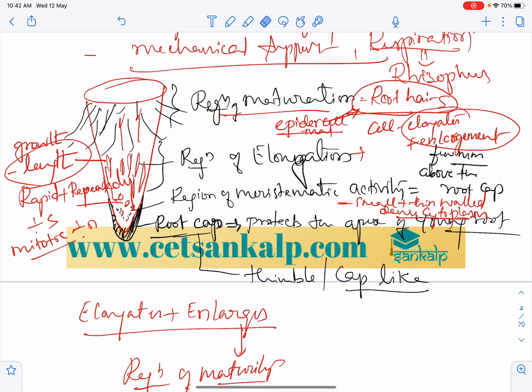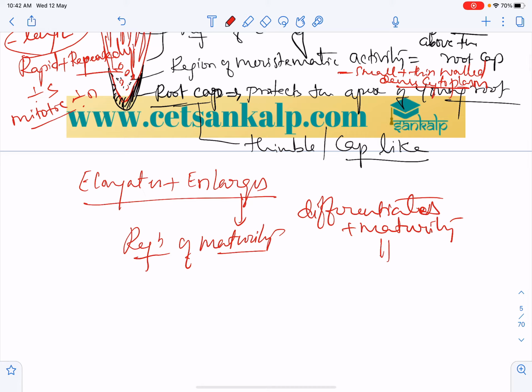A very important thing, these cells differentiate and attain maturity. Once they mature, those cells occupy the region of maturation.